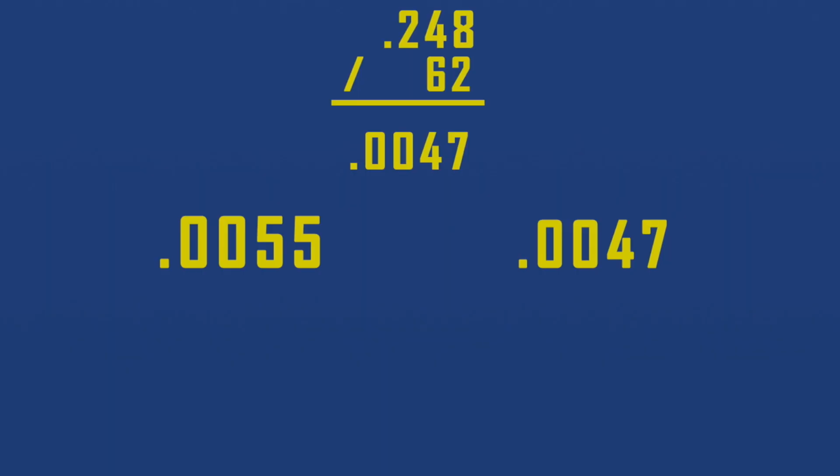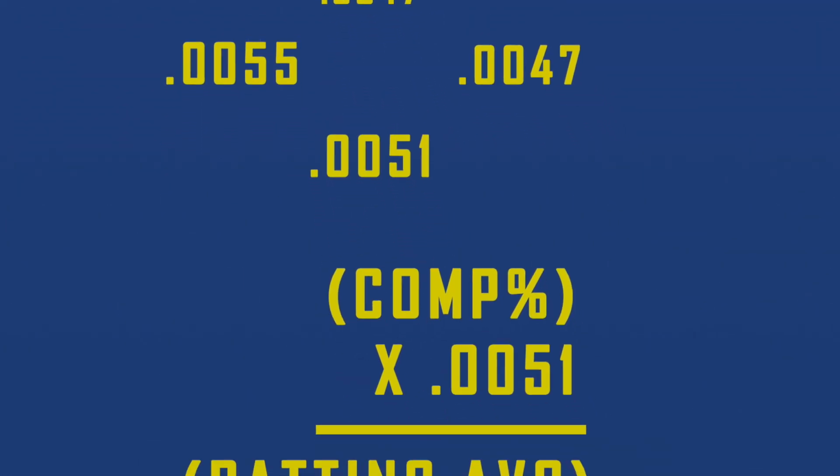Compared to our last number of 0.0055, believe it or not, too low. Like I said, this was the most challenging one to really figure out. The best system I came up with was to do the old Goldilocks. That one was too high. This one's too low. We're going to meet them right in the middle. We're going to use a conversion rate of 0.0051. So this number makes Drew Brees' record of 74.4% a batting average of .379.